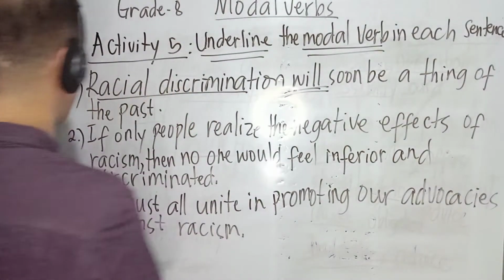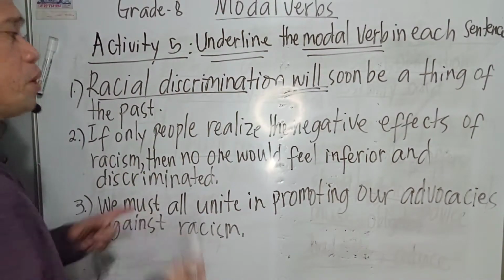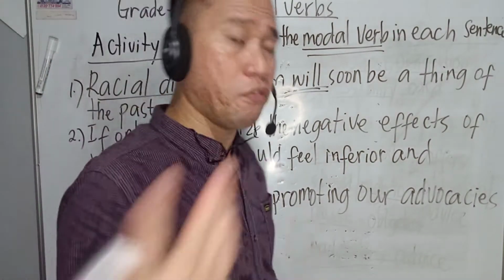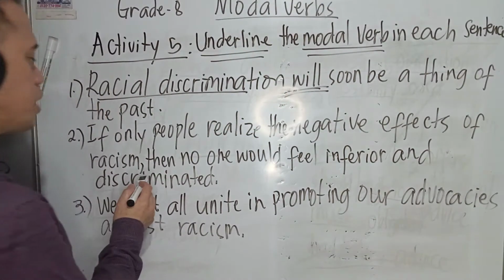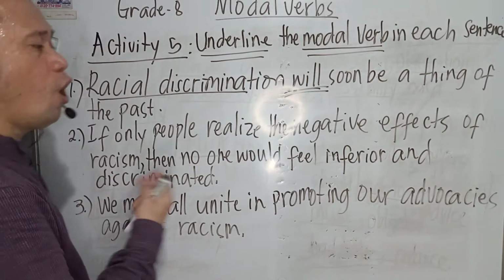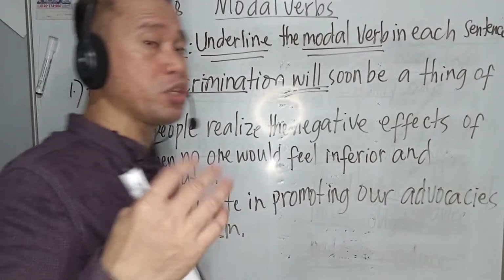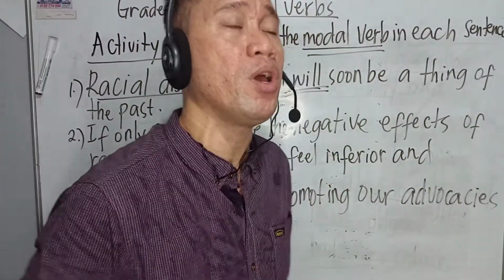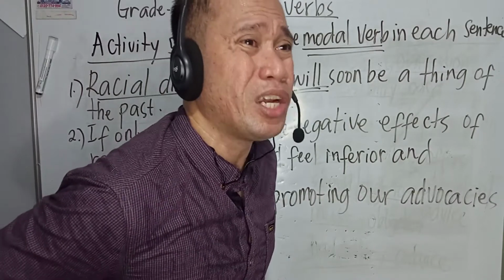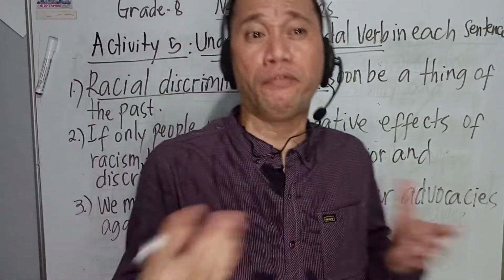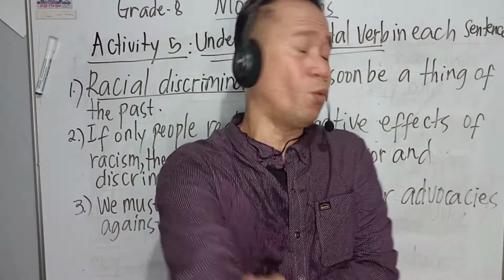So let's proceed to number 2. If only people realize the negative effects of racism, then no one would feel inferior and discriminated. You know what is inferior, class? The inferiority. For example, if you're students and you feel like this, it's not good for us that we feel inferior. Inferiority conflicts, what I mean.